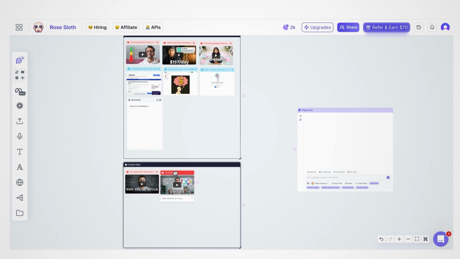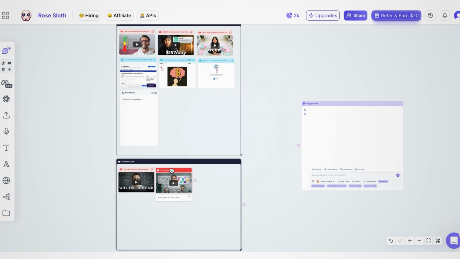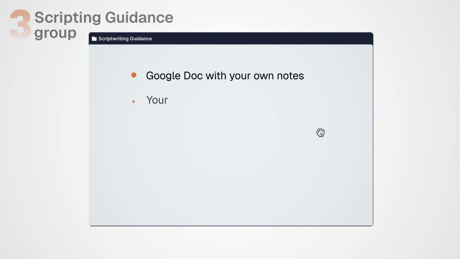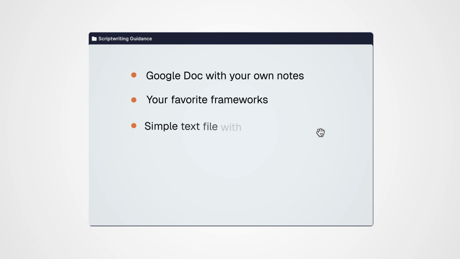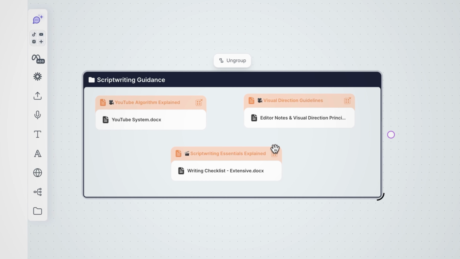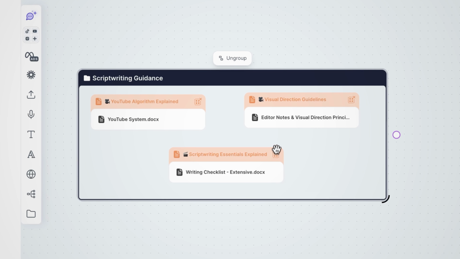Now we've got the research and style, but there's one more group we can add that unlocks retention and structure. Here you can add a Google Doc with your own notes, your favorite frameworks, or even a simple text file with bullet points on how you want the video structured. Paste it in, and now the AI understands how the video should flow. Hooks, open loops, transitions, payoffs, all of it.